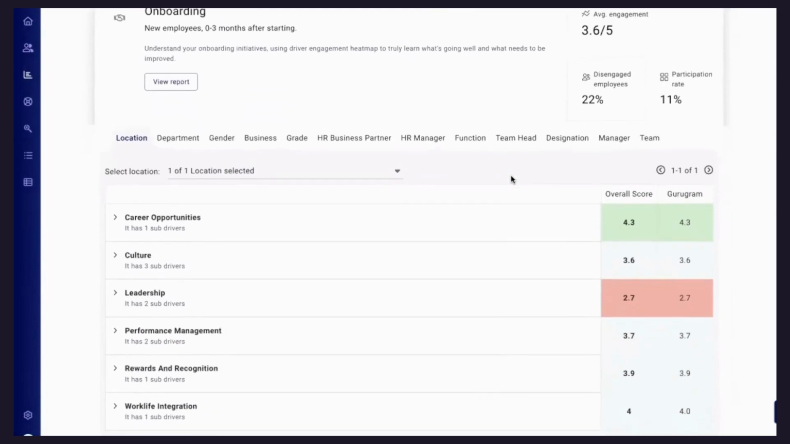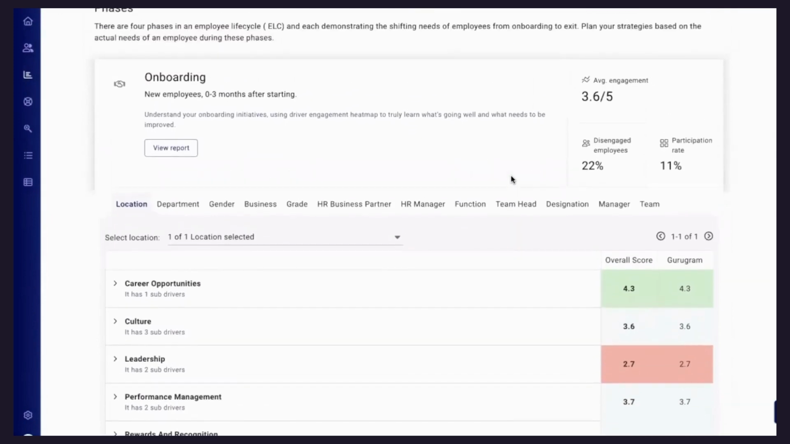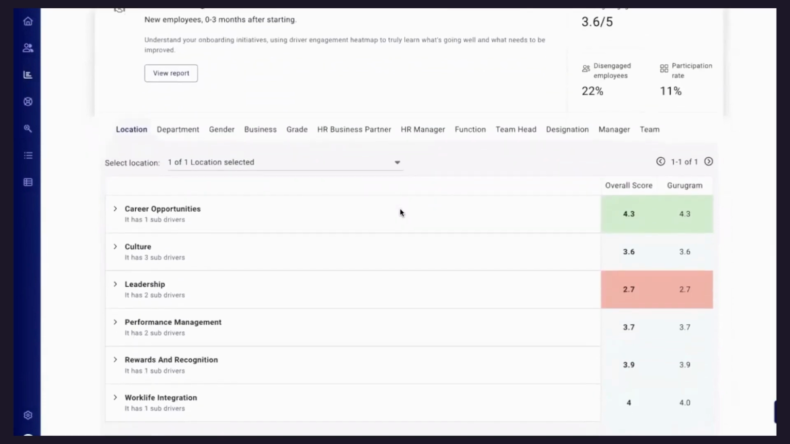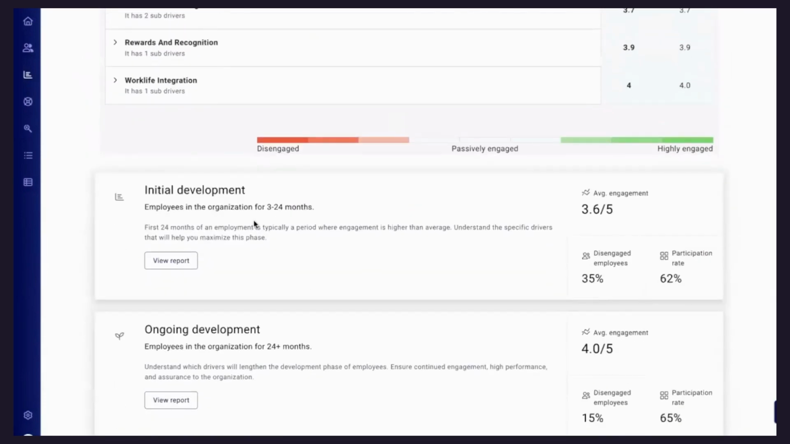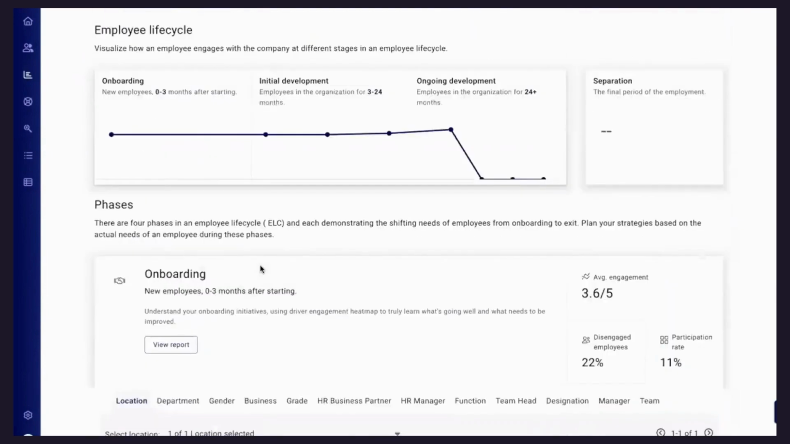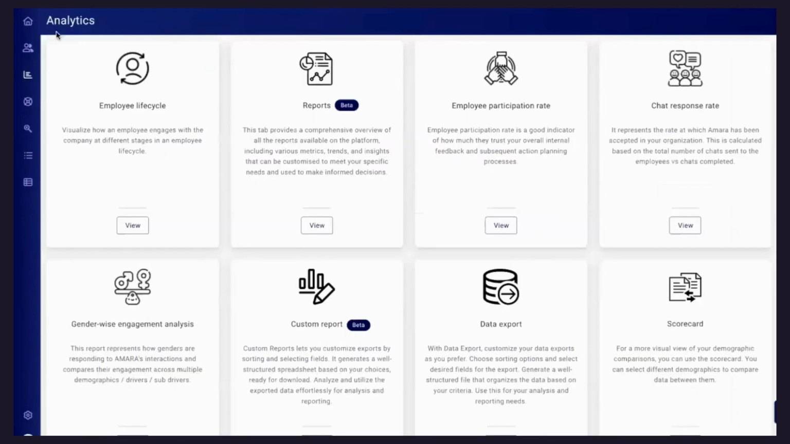In case you would like to do some manual work, create some pivots or analyze this data, you can do it in an Excel sheet, right? So this report will be there. Similarly, for initial development between 3 to 24 months, you have a report available, and ongoing development. So we have multiple reports available.